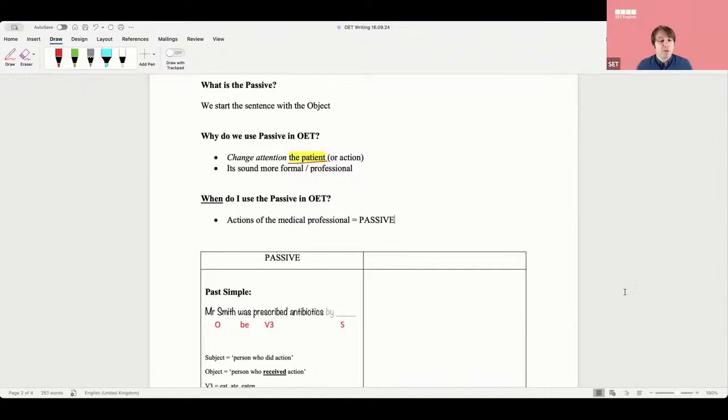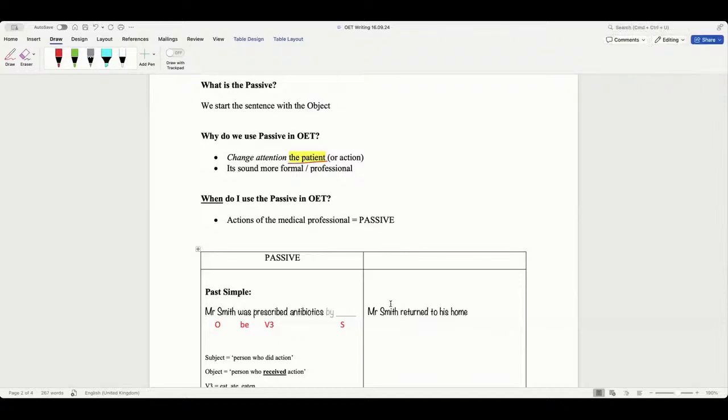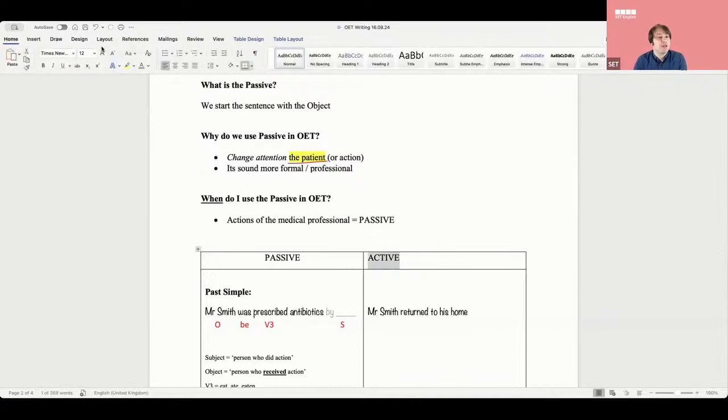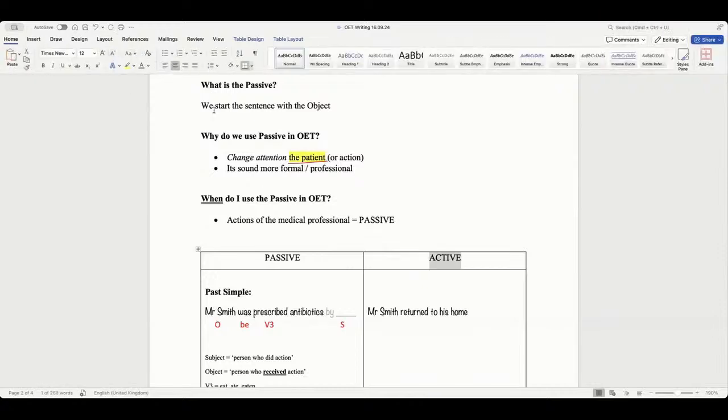But what about this? What if I say something like, look at this, guys. Mr. Smith returned to his home. Should that be passive or should that be active? This is active. Active, right? Is it in OET correct to say Mr. Smith returned to his home? Yes. No. Who said no? Omi, why not?